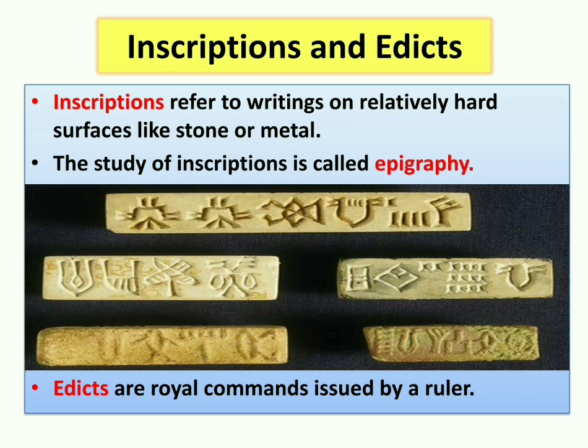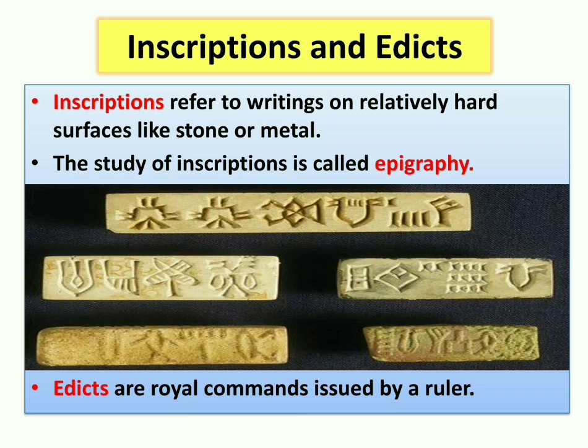So inscription means writing on a hard surface like stone or metal, and it was done with the help of some sharp pointed object like a knife, and the words were inscribed on the stone or metal plates. You can see the picture. These are the pictures of inscriptions.